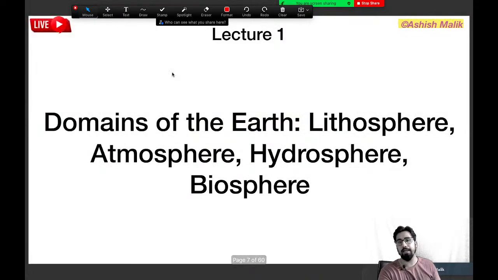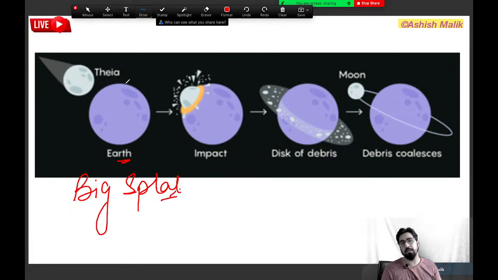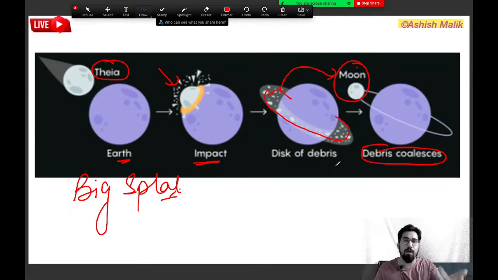Just have a look at that. Whatever we have explained so far, kindly have a look at that. This is your Big Splat theory. You can see Earth, you can see Theia coming, Theia striking down. This is the impact. And then we got the disk of the debris. And these debris, these small pieces, later solidified to create the Moon. And this is the debris coalescing that we have. And this is how we got our Moon. This is the Big Splat theory. You can call it a giant impact hypothesis also.